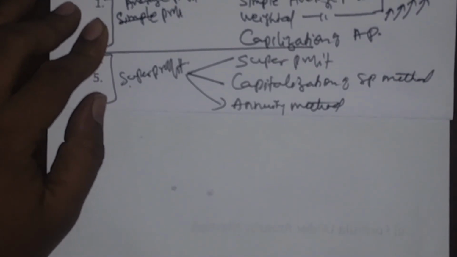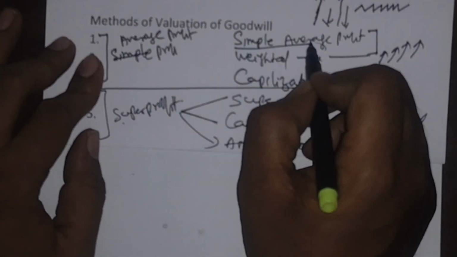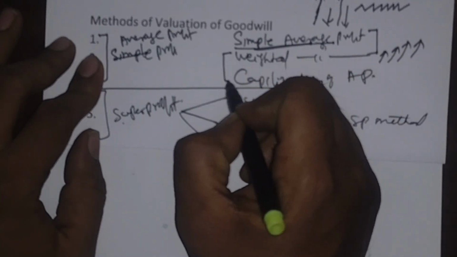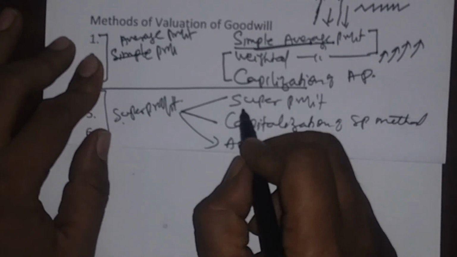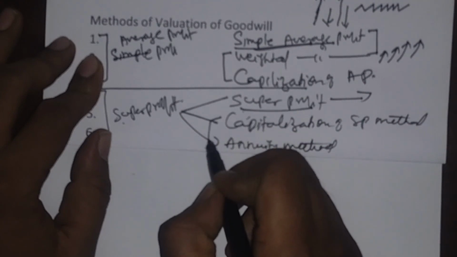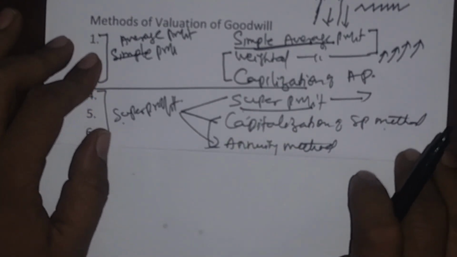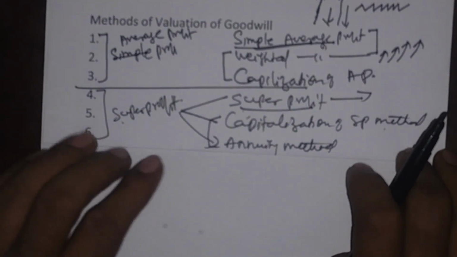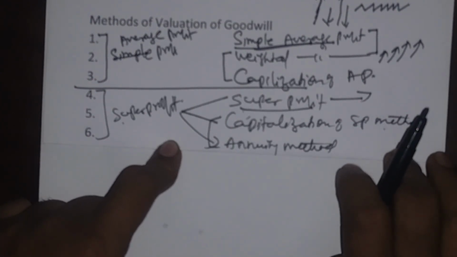And what is the speciality in both cases? In the case of simple average profit, if you learn one method, the remaining 2 methods are applicable with the same procedure. Even in the super profit method, if you learn the super profit method, then learning the capitalization of super profit method and the annuity method will be a continuation of the super profit method. So with this information, let us enter into the working out of the problem.